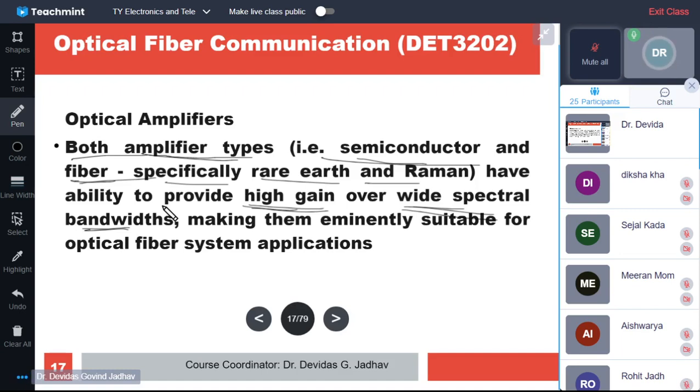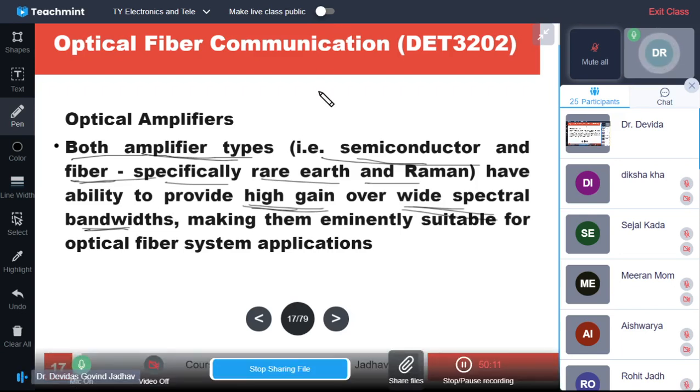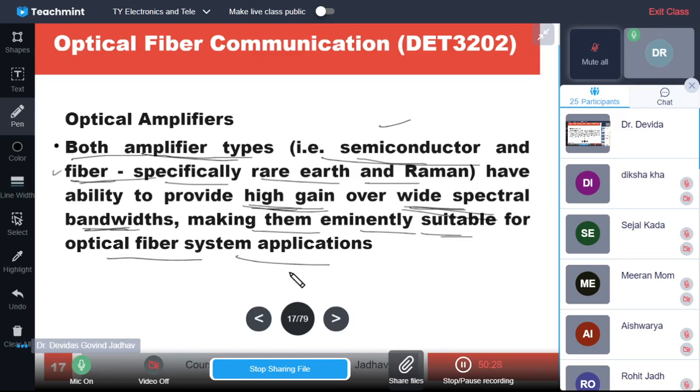So both types of amplifiers, semiconductor and fiber, rare earth and Raman in case of fiber, have the ability to provide high gain as well as wide spectral bandwidths, making them eminently suitable for optical fiber system applications. As we know, systems have a gain bandwidth product, and this product is important in optical devices.